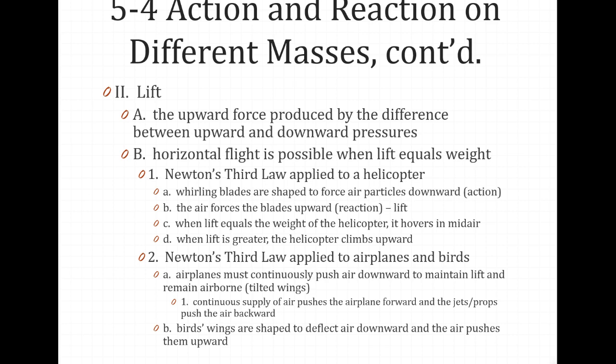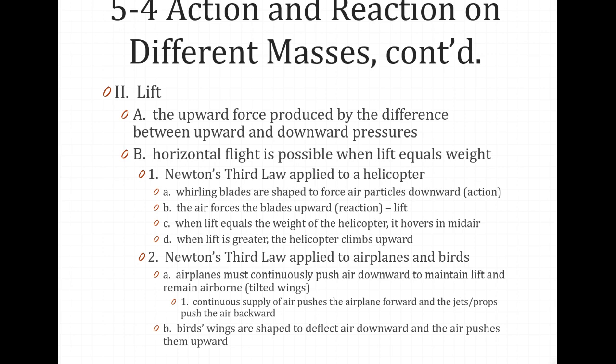Birds and airplanes also fly because of action-reaction forces. When a bird is soaring, the shape of its wings deflects air downward. The air in turn pushes the bird up. The slightly tilted wings of an airplane also deflect oncoming air downward and produce lift. Airplanes must continuously push air downward to maintain lift and remain airborne.